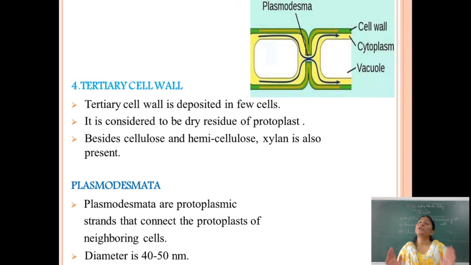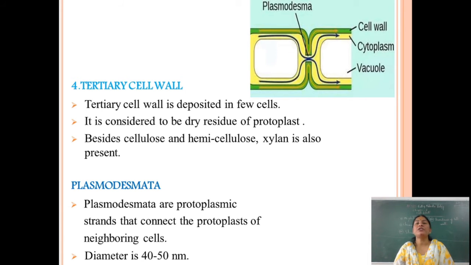The next component of the cell wall is the tertiary cell wall, which is deposited in few cells. It is considered to be the dry residue of the protoplast. Besides cellulose and hemicellulose, xylan is present here. So the tertiary cell wall is nothing but the residue of the protoplast. Besides the cellulosic and hemicellulosic compounds, xylan is also present.